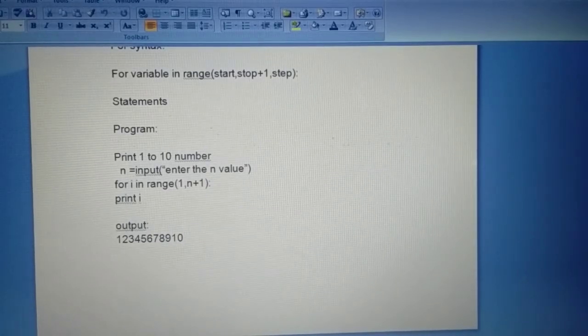So for i in range, i plus 1. So 1 plus 1, 2, 2 plus 1, 3, 3 plus 1, 4, 4 plus 1, 5, 5 plus 1, 6, 6 plus 1, 7, 7 plus 1, 8. Continue processing, processing, until the condition fails, still processing 10 times. This loop is executed. Okay.